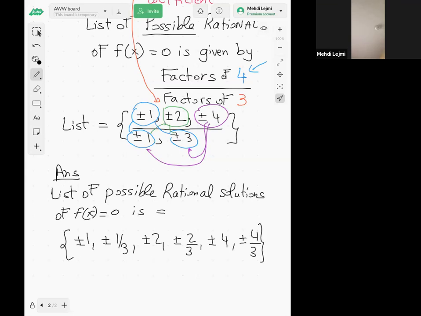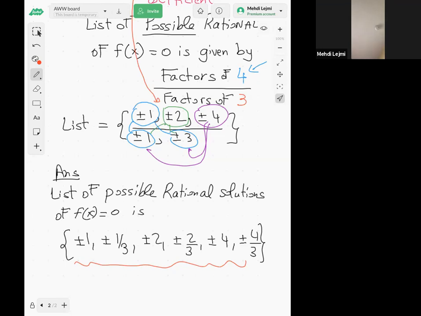Okay. So all I'm saying, guys, is that this list of numbers are actually possible solutions of f of x equal to 0. So some of them are solutions of f of x equal to 0, and some of them are not, right?